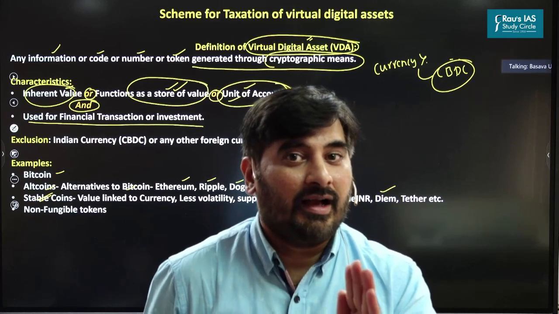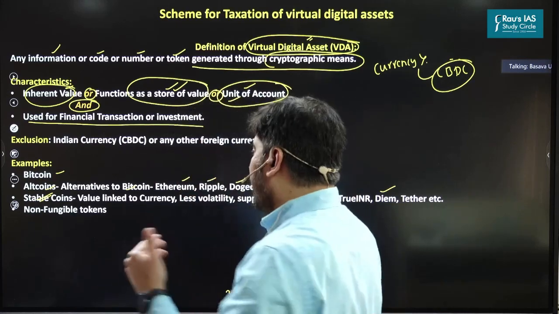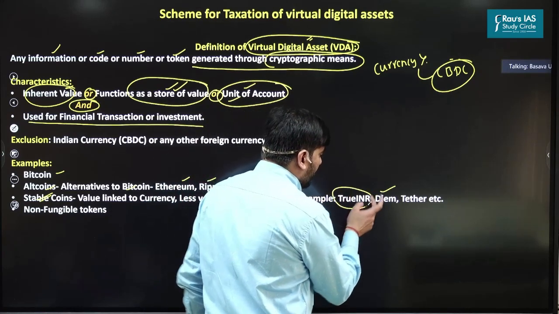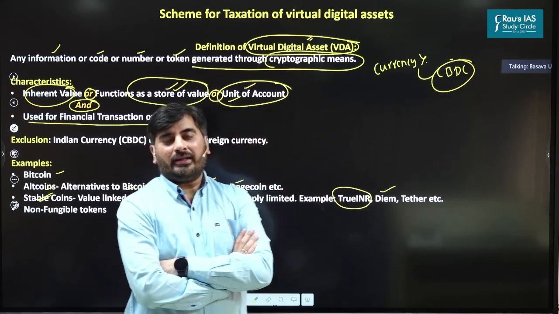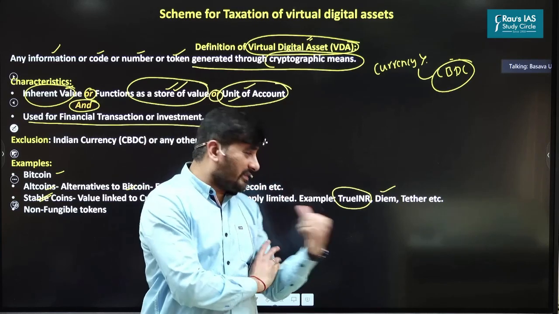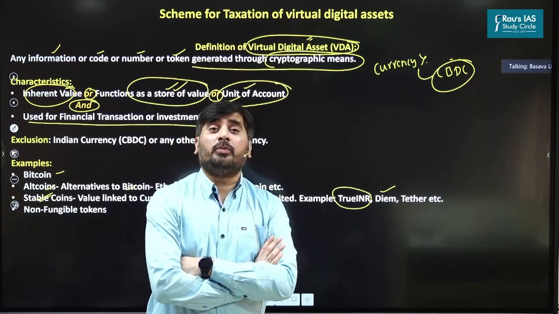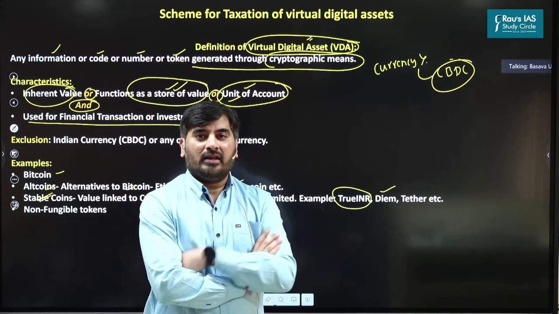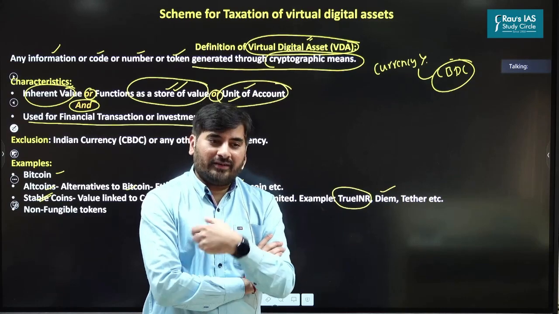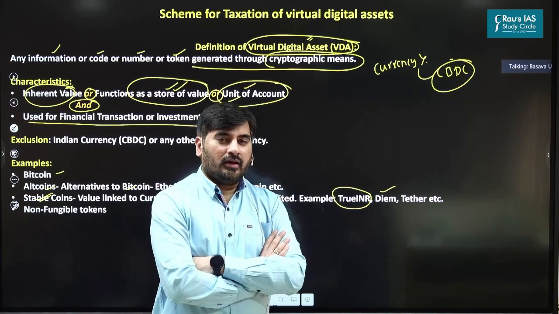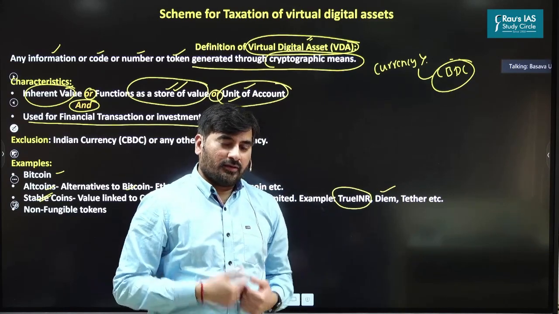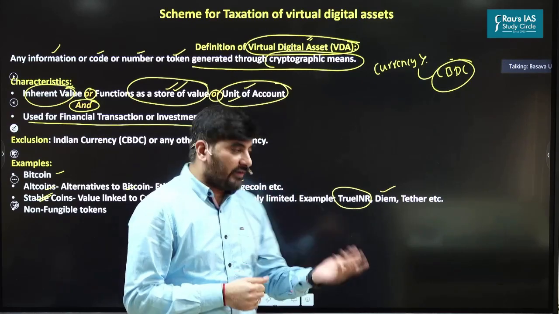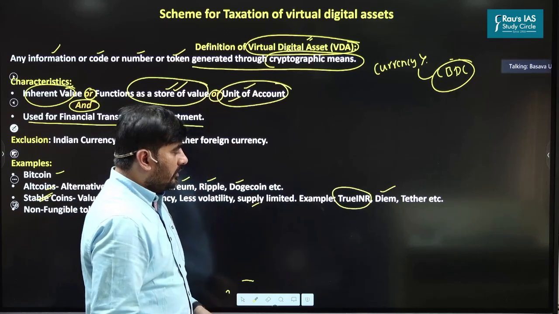Yes. Apart from Diem, you have other stable coins in India. For example, you have True INR. True INR is a stable coin whose value, as the name suggests, is linked to the value of rupee. 1 rupee is equal to 1 True INR, stable coin. Less volatility. Whichever entity is issuing True INR, it has to have rupee first. So if it is issuing 1000 True INR, it should have 1000 rupees. So that is why its supply is limited, right?